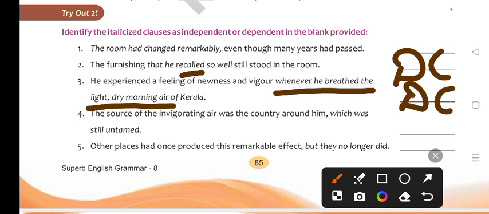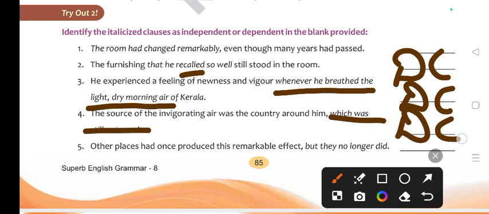Dependent clause. Now the source of the invigorating air was the country around him, which was still untamed. Which was still untamed. This part is what? Dependent clause. Next, other places had once produced this remarkable effect, but they no longer did. So this is what? This is DC, yani dependent clause.